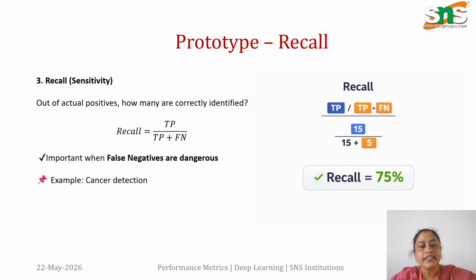The next metric used is recall. Recall is otherwise known as sensitivity. Recall measures, out of all the actual positives, how many are identified correctly. So this is about recall. The formula to calculate recall is true positive divided by true positive plus false negative. It is very important when false negatives become a dangerous or critical issue, for example, cancer detection.